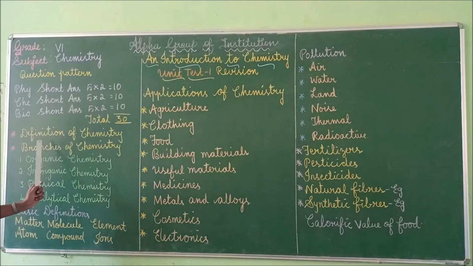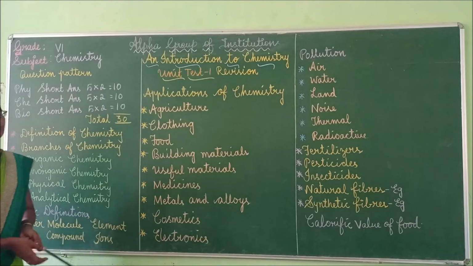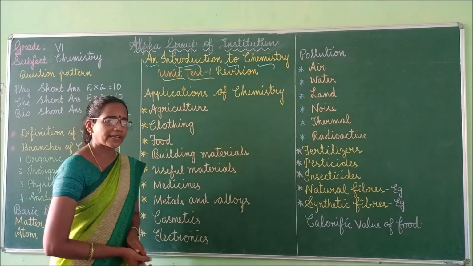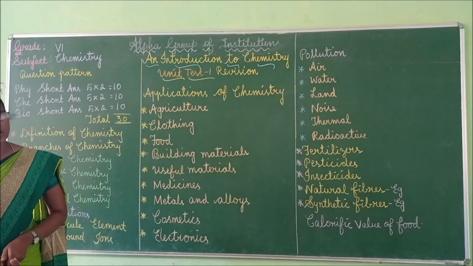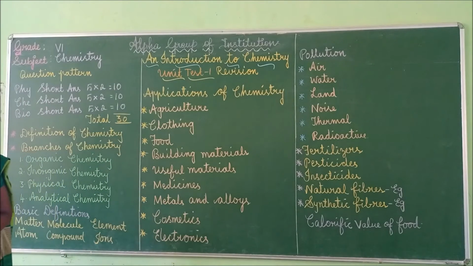Next we can move to the definition of chemistry. Define chemistry or what is meant by chemistry. If you get a question like this, then how will you answer? Chemistry is the science of substances, their properties, structure and transformations. All these words are very important: structure, composition, properties and transformations.